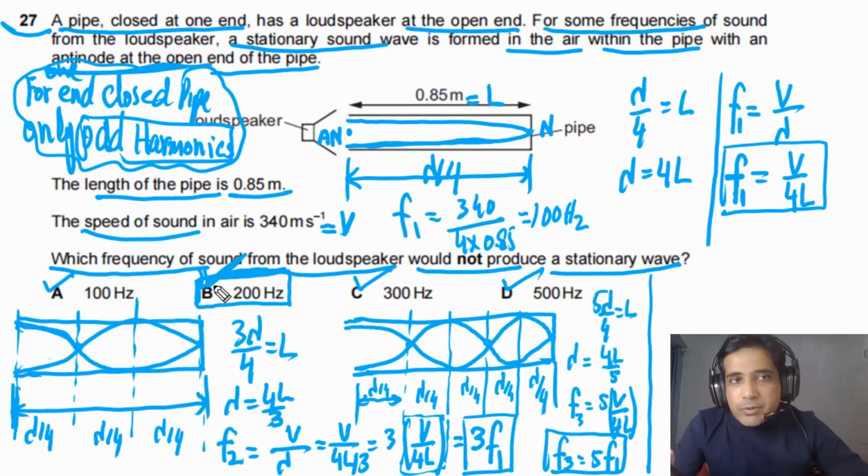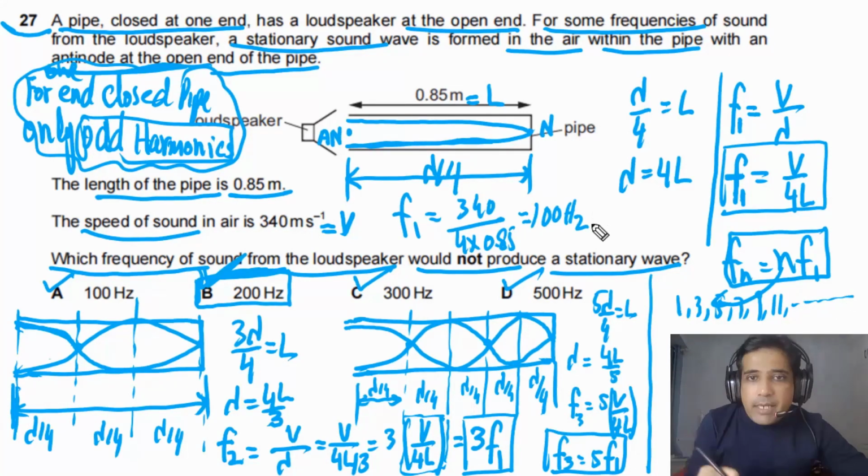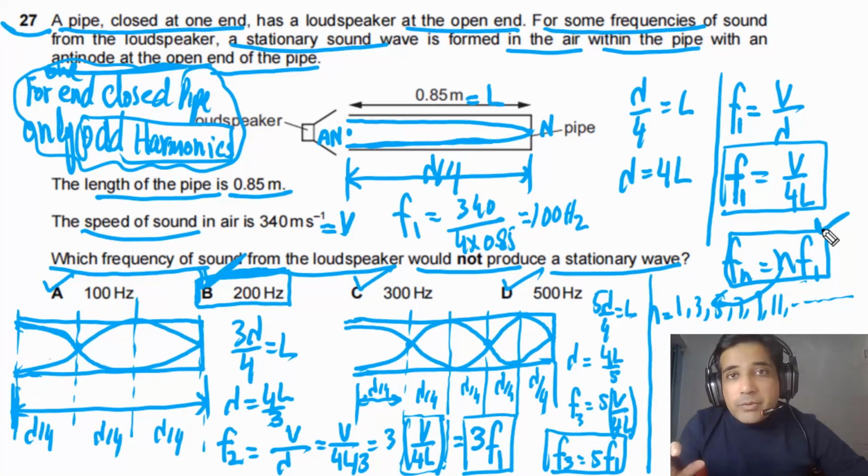You need to understand for this question, if one end is closed, only odd harmonics are produced. Or simply you can remember Fn has to be equal to n times F1 if it is a one-end closed pipe. And n can be 1, it can be 3, it can be 5, it can be 7, it can be 9, it can be 11, and so on. Only odd numbers. N can be only an odd number. So you can also remember simply this one, and next time you can find the answer very quickly by yourself. So this is how you need to approach this kind of problem.